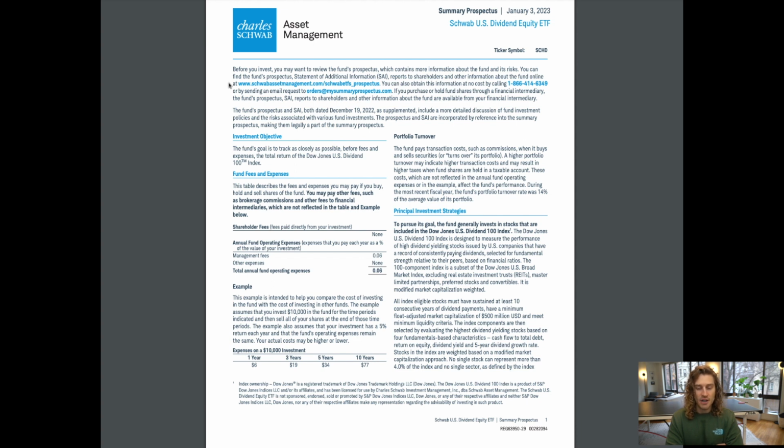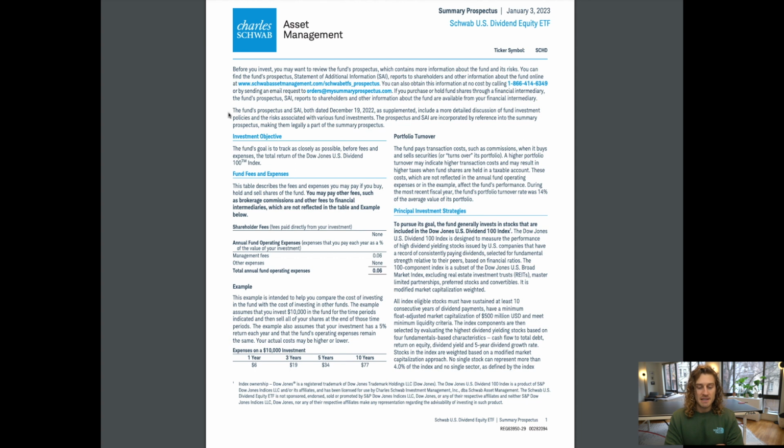www.schwabassetmanagement.com/SchwabETFs_prospectus. You can also obtain this information at no cost by calling 1-866-414-6349 or by sending an email request to orders@mysummaryprospectus.com. If you purchase or hold fund shares through a financial intermediary, the fund's prospectus, SAI, reports to shareholders and other information about the fund are available from your financial intermediary.